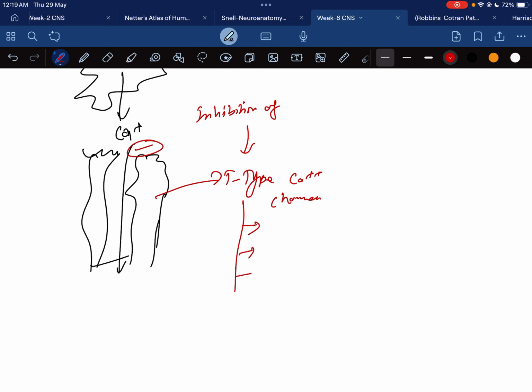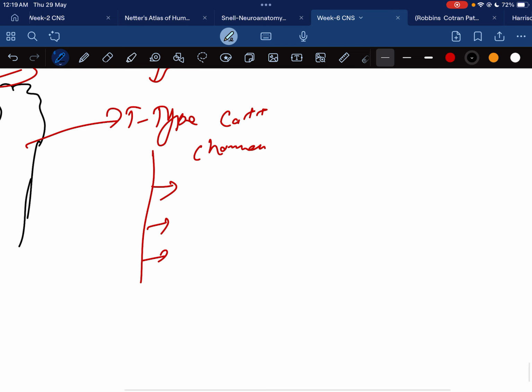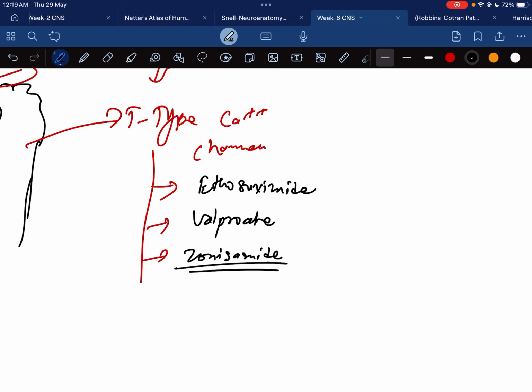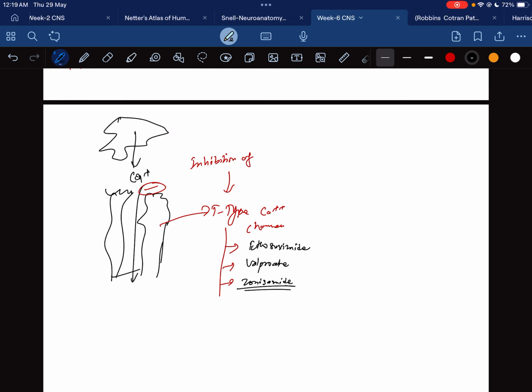Some drugs here are ethosuximide, then valproate, and zonisamide. These drugs block the calcium channel, and when the calcium channel is blocked, no depolarization occurs.